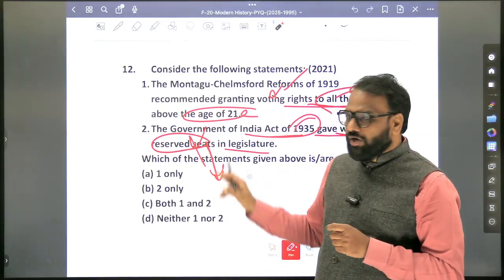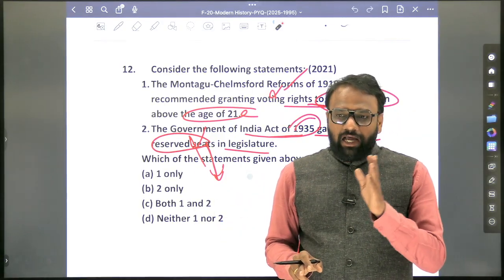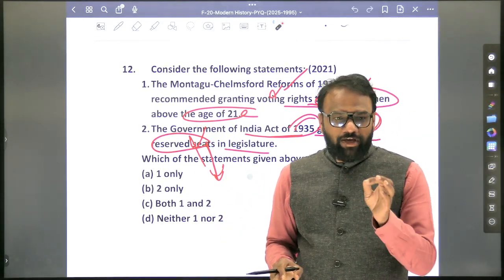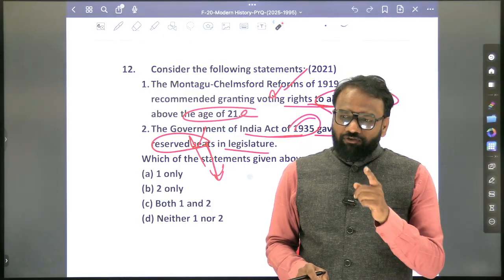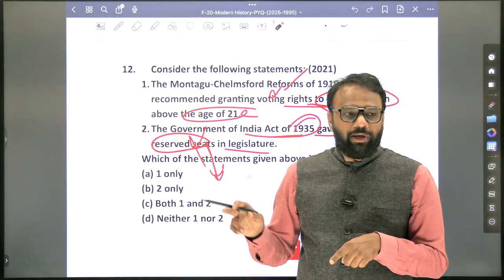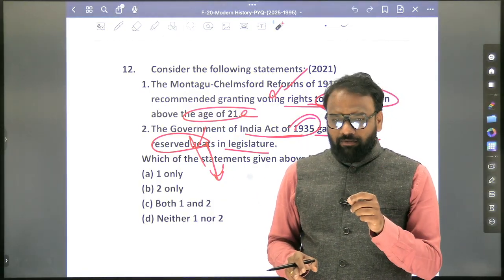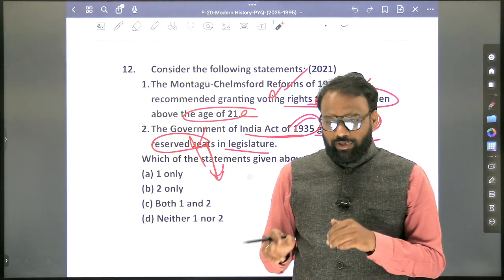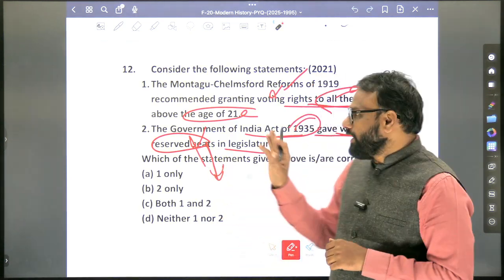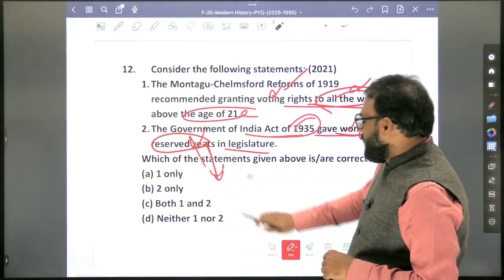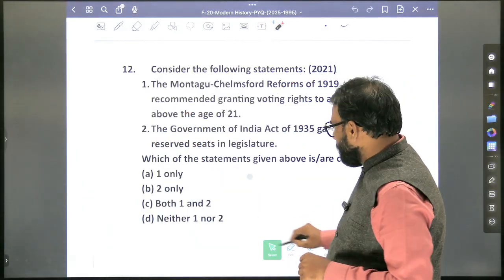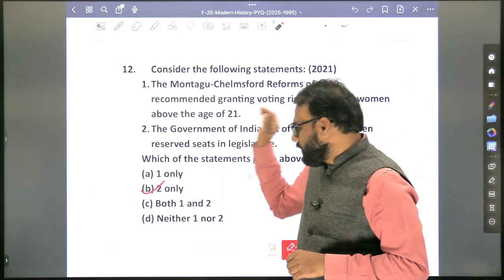See, when it comes to 1909, 1919 and 1935, I will not expect you to identify, I will expect you to recall. Only if you are able to recall, then in the examination hall you will be able to confidently identify. Okay, identify. So at least you do this exercise today. Okay, so 1909, 1919 and 1935. So here the answer is 2 only. Okay, 2 only.